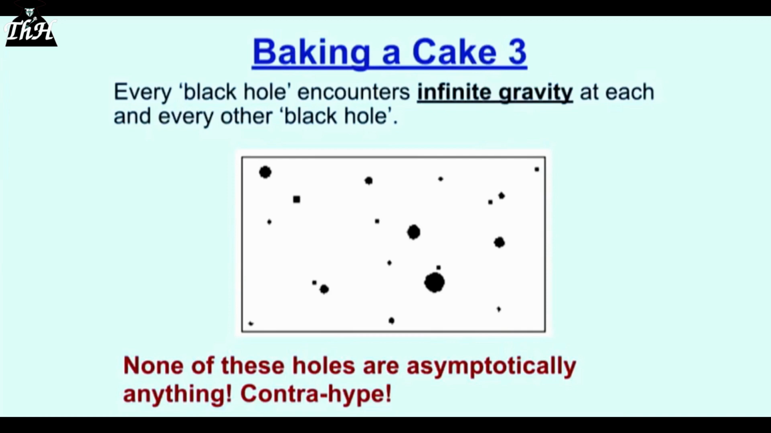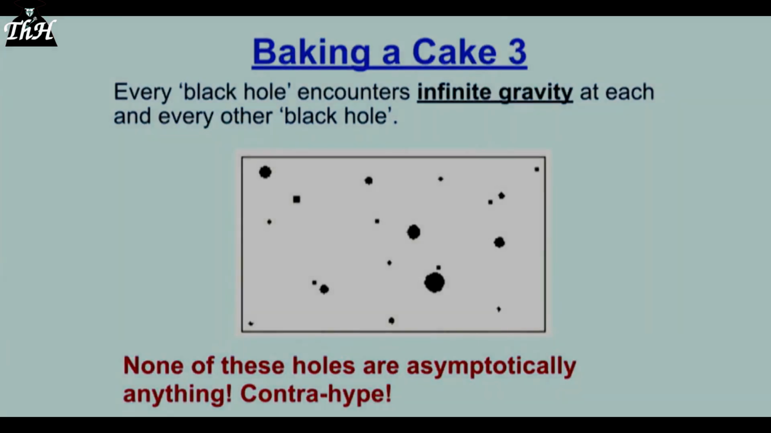However, does any one of those have asymptotic flatness? Well, you go from one black hole to another one, and what do you encounter? Infinite gravity. You go from another one to another one, infinite gravity. Every black hole encounters infinite gravity at every other black hole. That's not asymptotically anything, and that violates the definition of a black hole universe. It's supposed to be asymptotically flat at the very least, so it's nonsense.